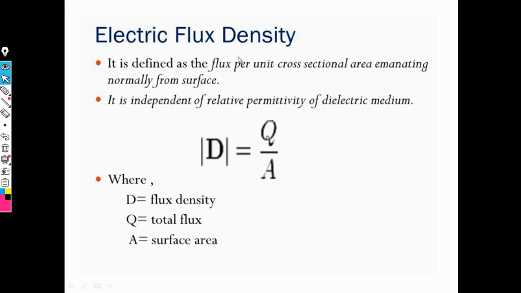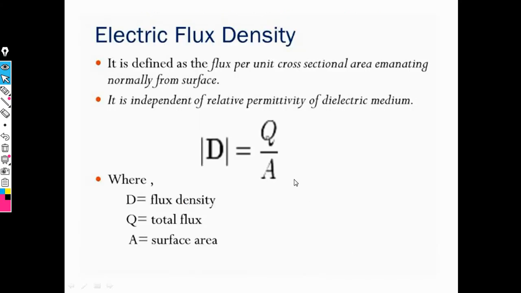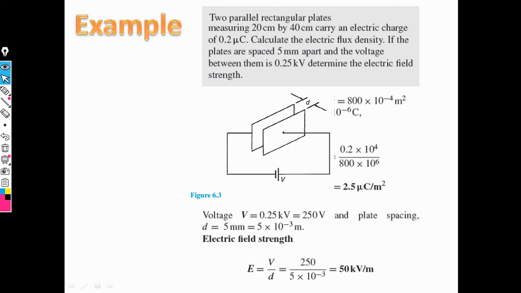Electric flux density is the ratio of Q, the charge, upon area, where D means flux density. The charge depends on the electric flux, and A means surface area. This is the concept of electric flux density.